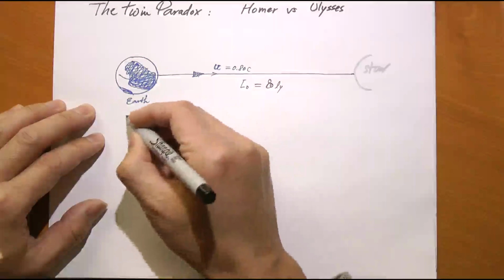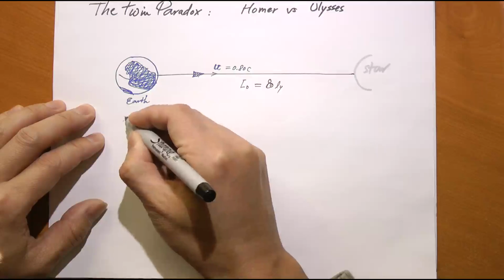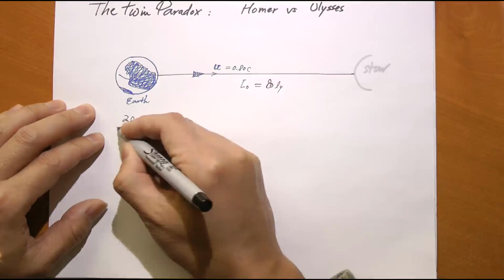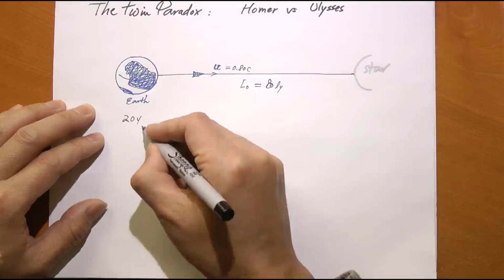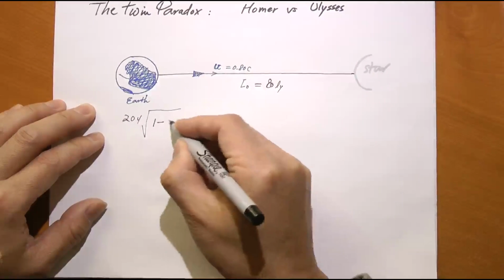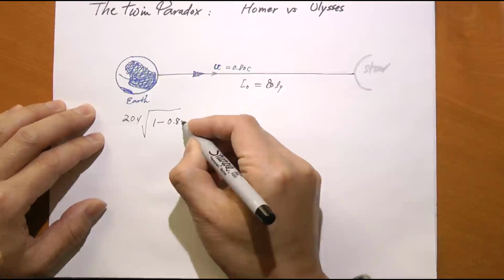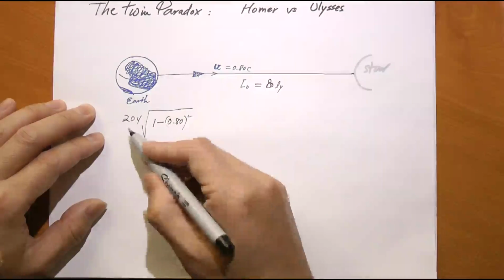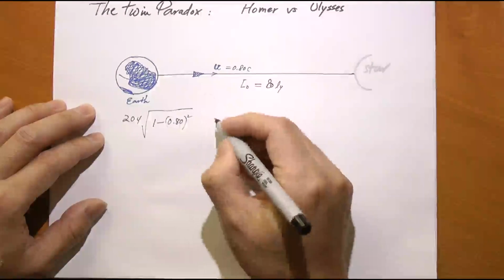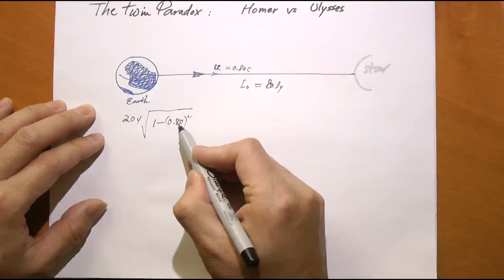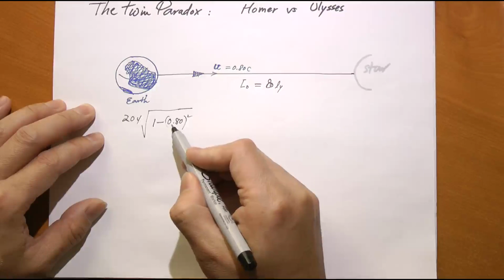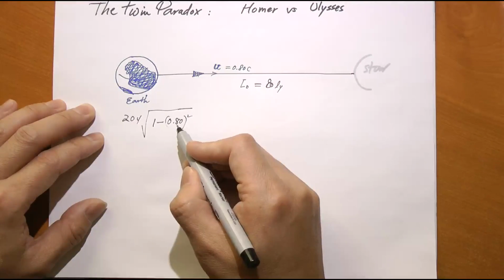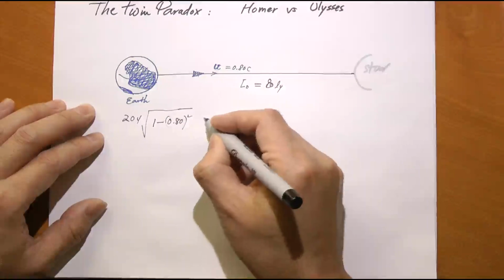That would be 20 years divided by the gamma factor, okay? And that 1 over gamma factor is the square root of 1 minus 0.8 squared. This is 0.64, so 0.36. So overall, this is 0.6. Okay, 0.6 times 20, that's 12 years.